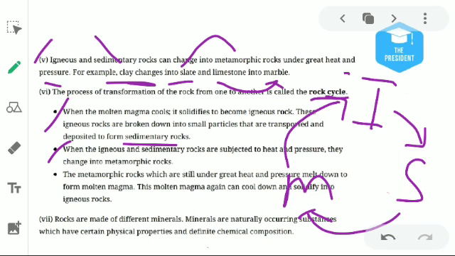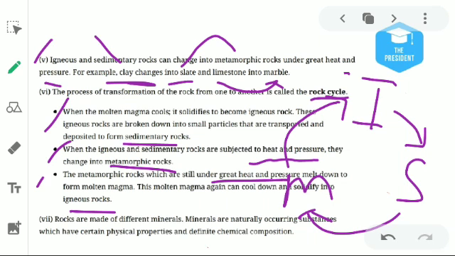Then igneous and sedimentary rocks, when they go under heat and pressure, change into metamorphic rocks. And when the metamorphic rocks are under great heat and temperature, they will again be converted into igneous rock. Why?